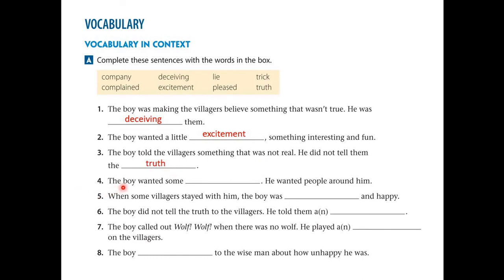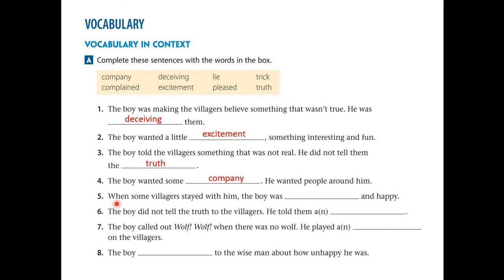Next, number 4. The boy wanted some blank. He wanted people around him. So our clue here is he wanted people around him. Okay, so he is looking for someone to stay with him for a while. So that is company.